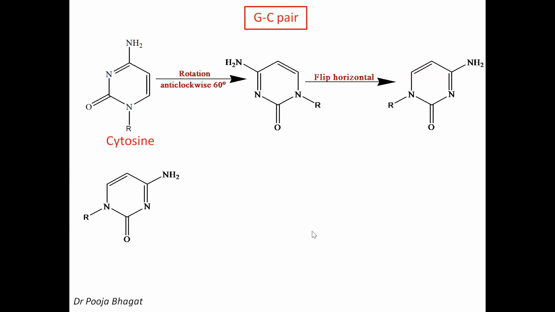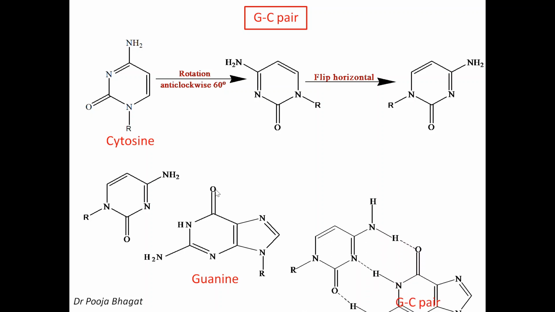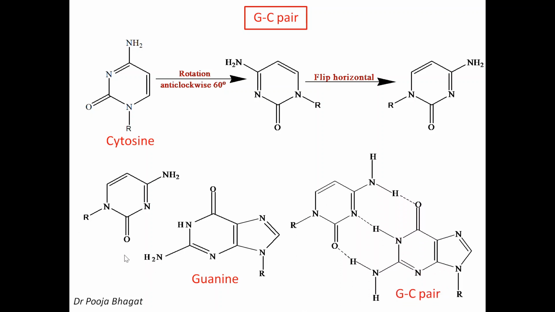Now you write down this structure and then write down the guanine structure. Now you can see this oxygen can form hydrogen bonding with NH2. This hydrogen can form hydrogen bonding with this nitrogen, and this hydrogen can form hydrogen bonding with this oxygen. Okay, so we'll expand the structures, the H and H, this H here and H and H. See, we can easily draw the 3 hydrogen bonds. So this is a very easy way to write down the AT and GC pair. I hope it's clear to everyone.